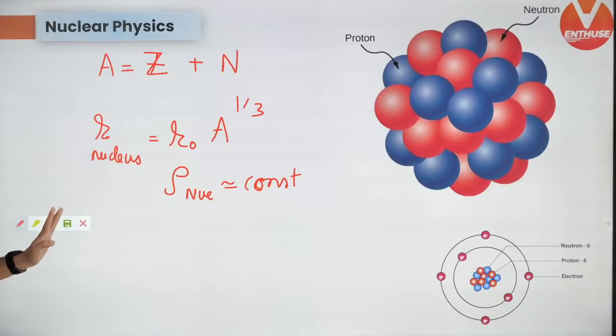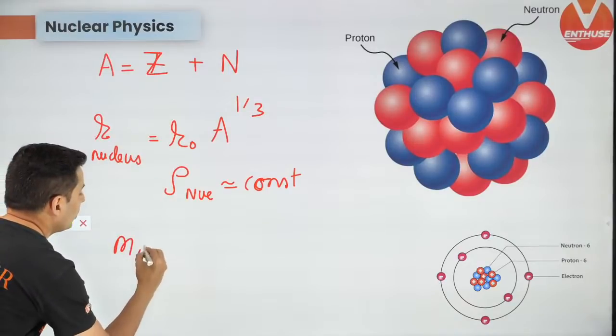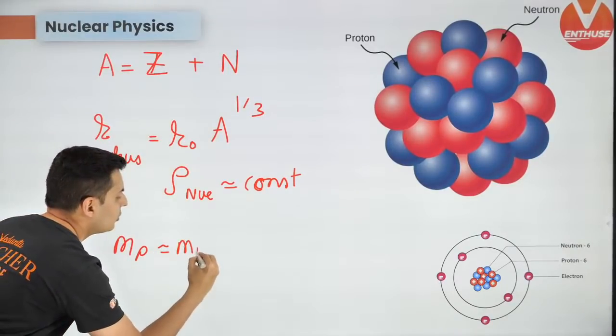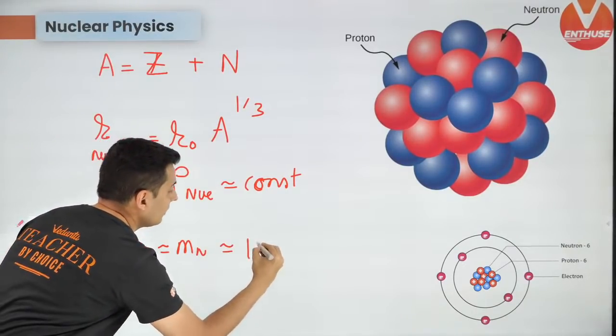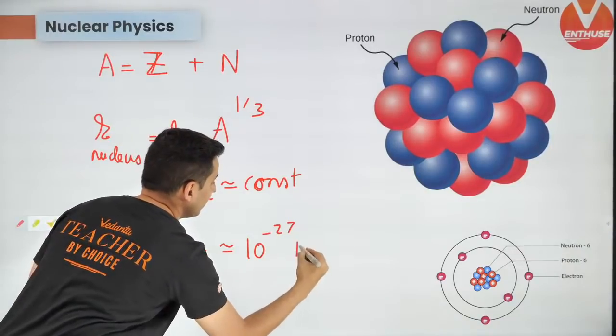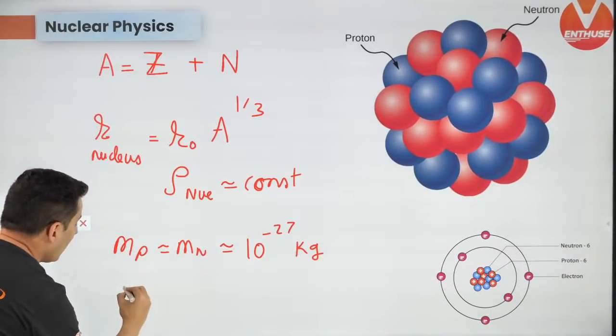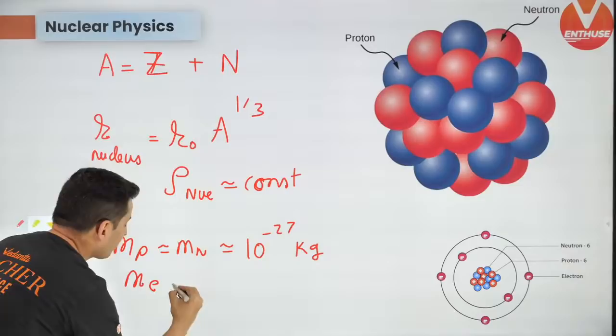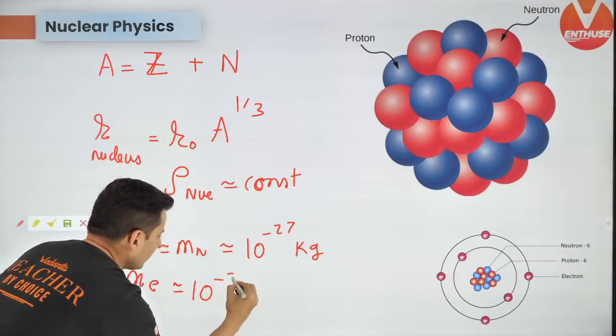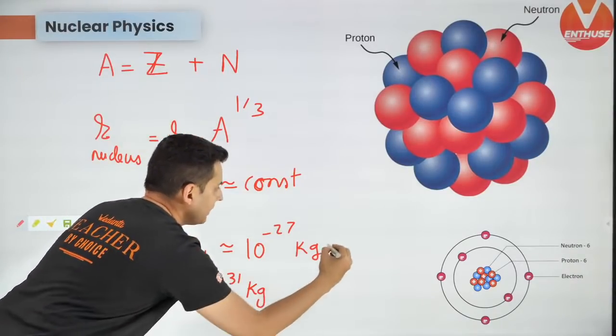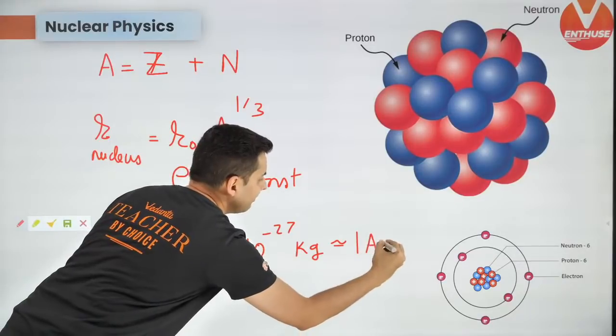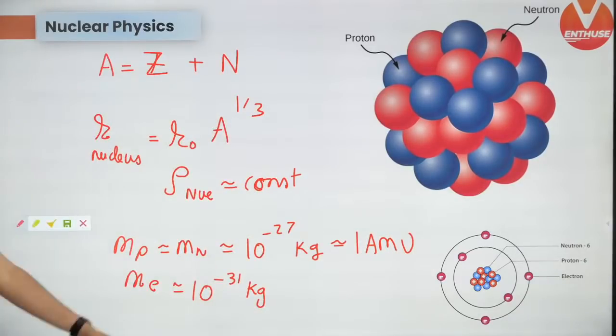Next up, the mass of proton is roughly the mass of neutron, and it is of the order of 10 to the power minus 27 kg. Keep this in mind. And mass of electron is of the order of 10 to the power minus 31 kg. This is roughly of the order of 1 AMU, 1 atomic mass unit. I hope this is clear.